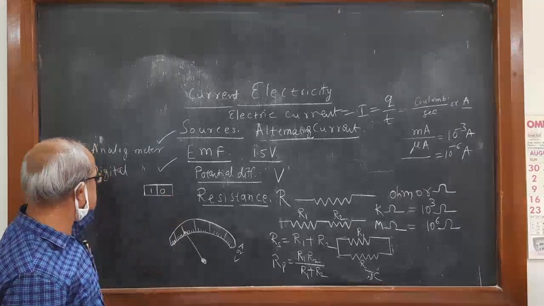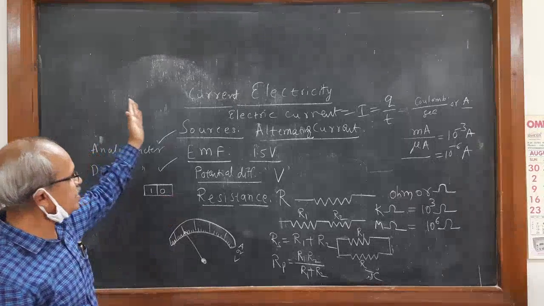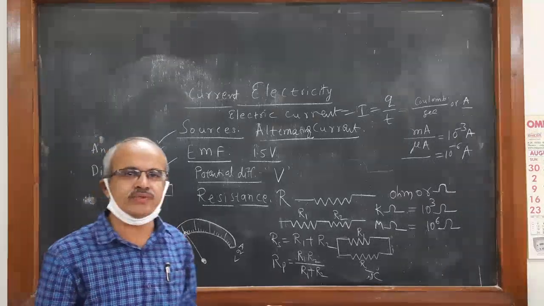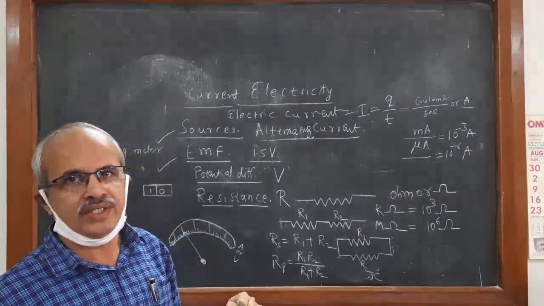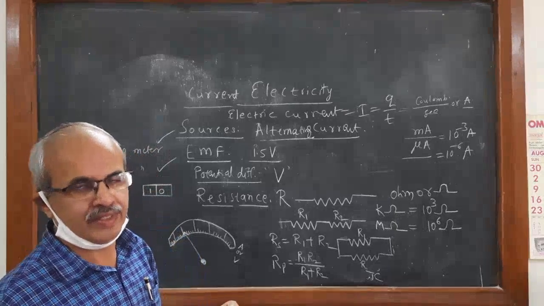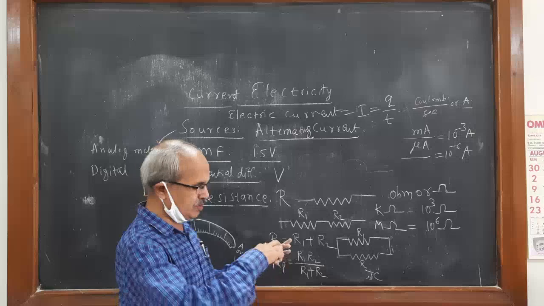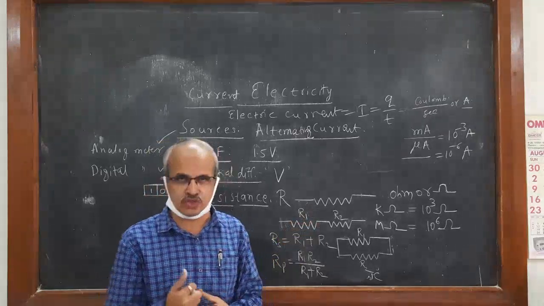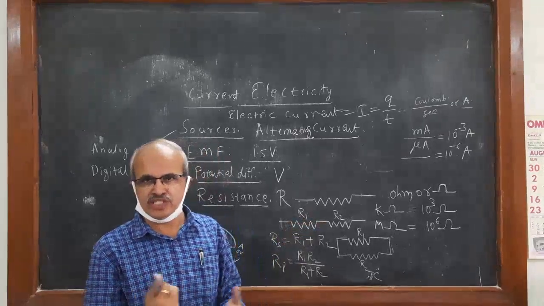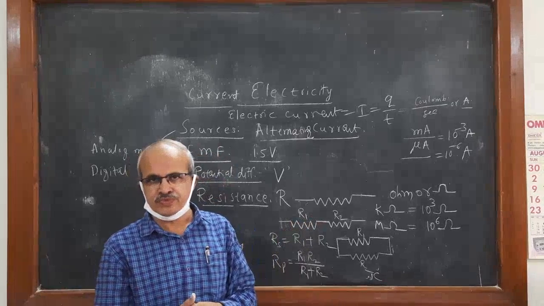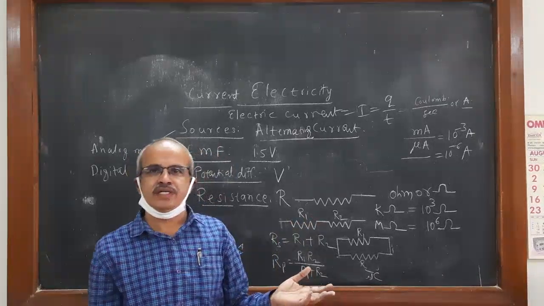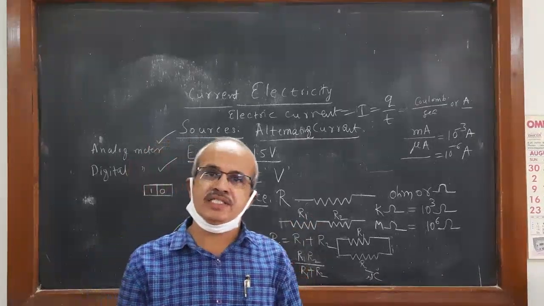So there are two types again to measure all these three: resistance, current, voltage. For resistance there are usually different types. One is box type, you use a resistance box, and you also use a decade resistance box.